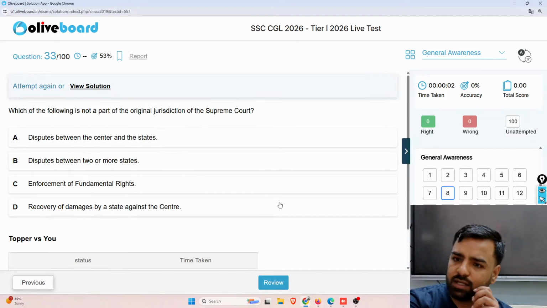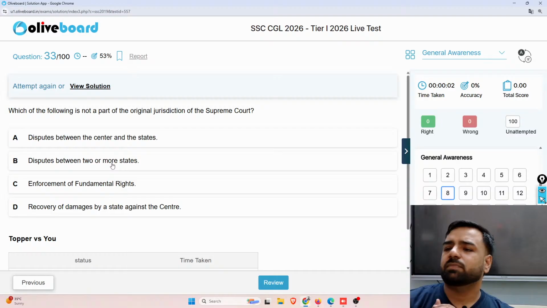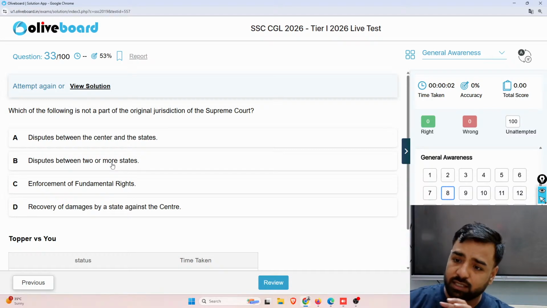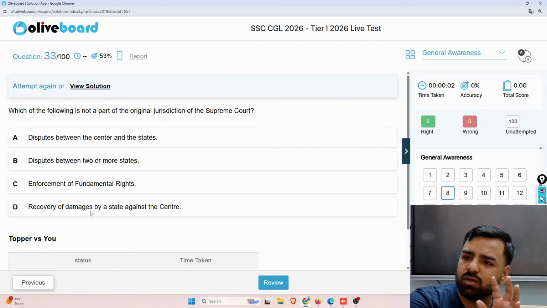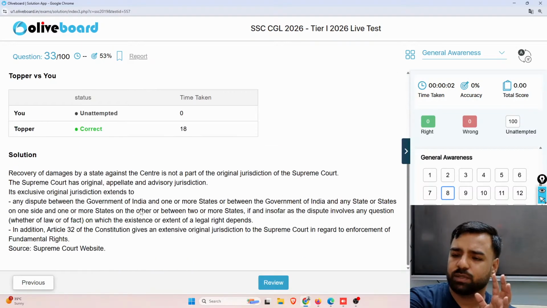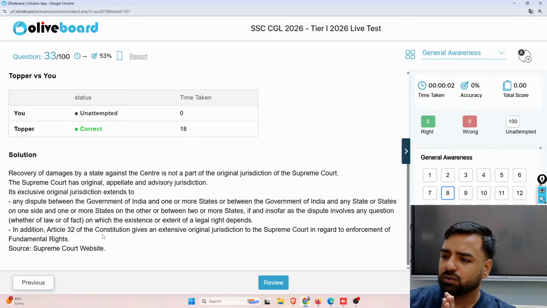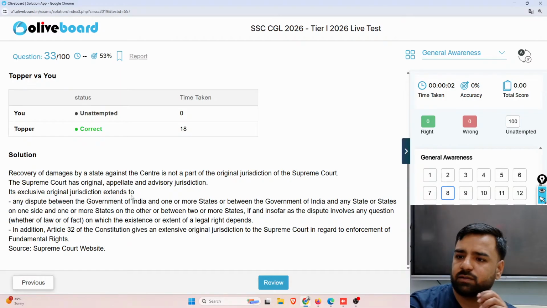What is the next question? Which of the following is not a part of original jurisdiction of the Supreme Court? Dispute between the center and the states? No. Dispute between two or more states? No. Enforcement of the fundamental rights? No. The recovery of damages by a state against the center? So guys, option D is not part of the original jurisdiction of the Supreme Court. If someone asks you about the article, please remember that it is Article 32 of the Constitution that gives an extensive original jurisdiction to the Supreme Court in regard to the enforcement of the fundamental rights. Fine.